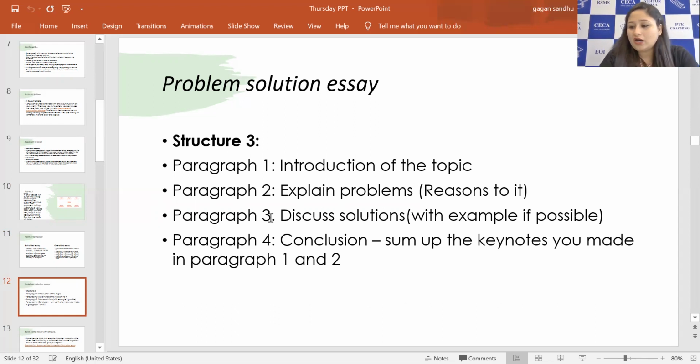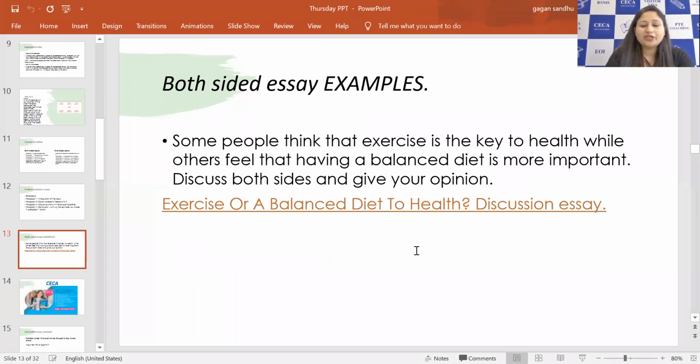So government should be implementing more and more strategies so that people are more convinced, and desire their children to study hard and come to the schools, right? And also providing them some job opportunities after the study. So these could be the possible solutions, right? Then conclusion, we are summing up the keynotes we have made in paragraph 1 and paragraph 2. This is how we will be doing it.